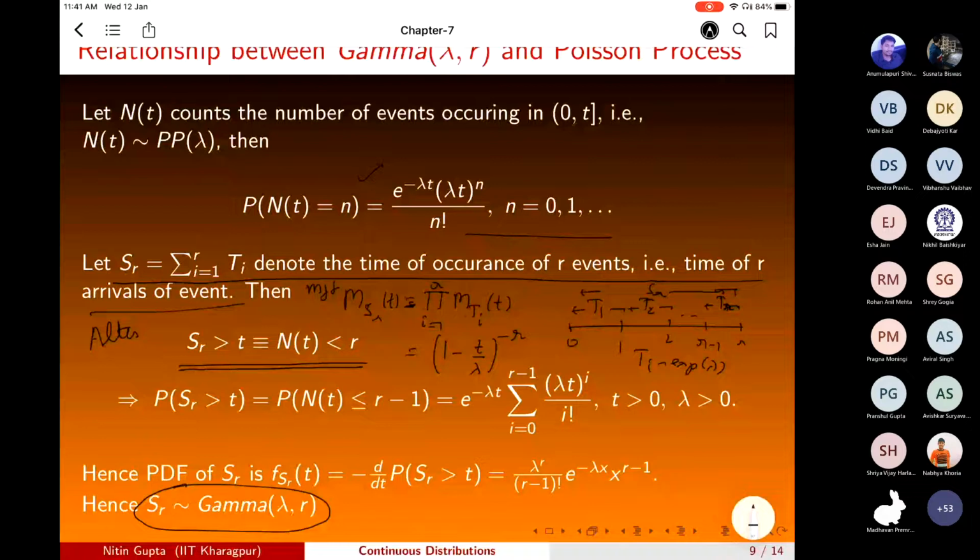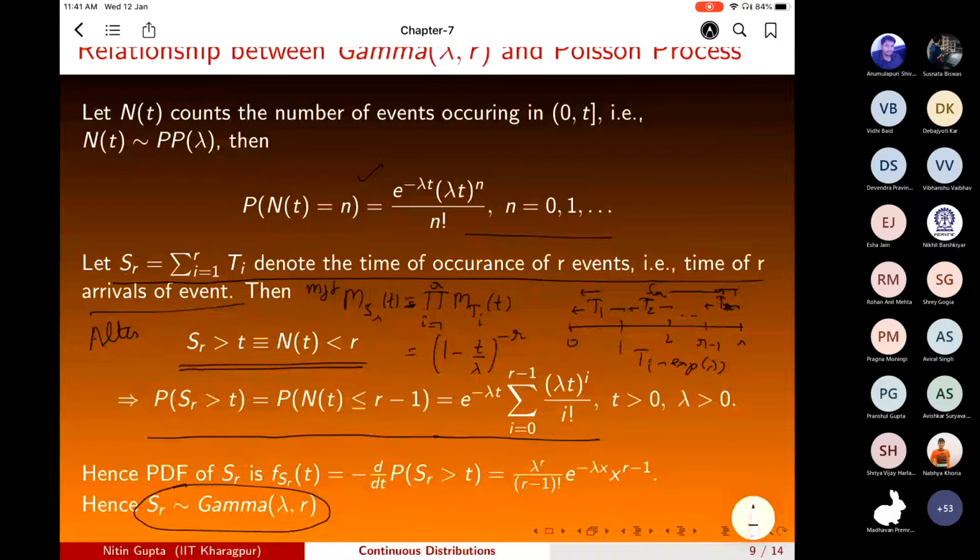So probability S_R greater than t is probability N_t is less than or equal to R minus 1. So therefore, this will be e raised to power minus lambda t, summation i is from 0 to R minus 1, (lambda t) raised to power i divided by i factorial.